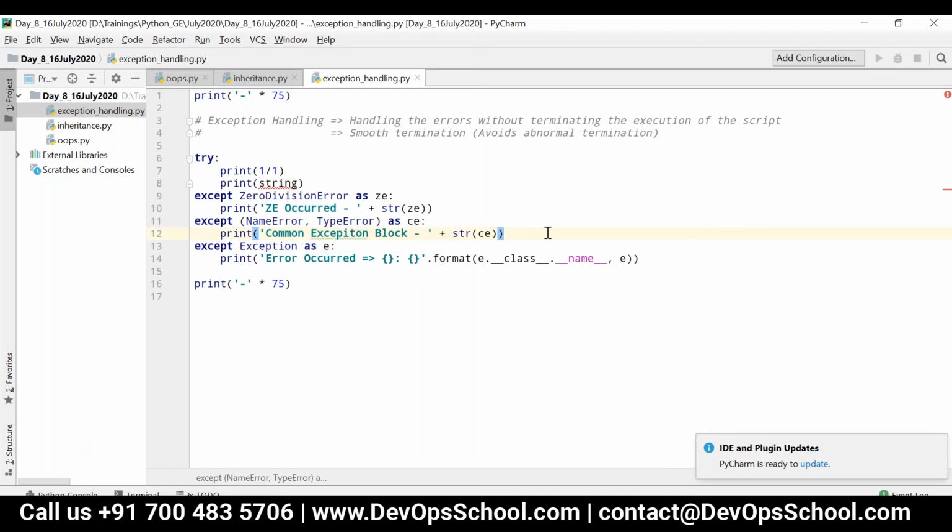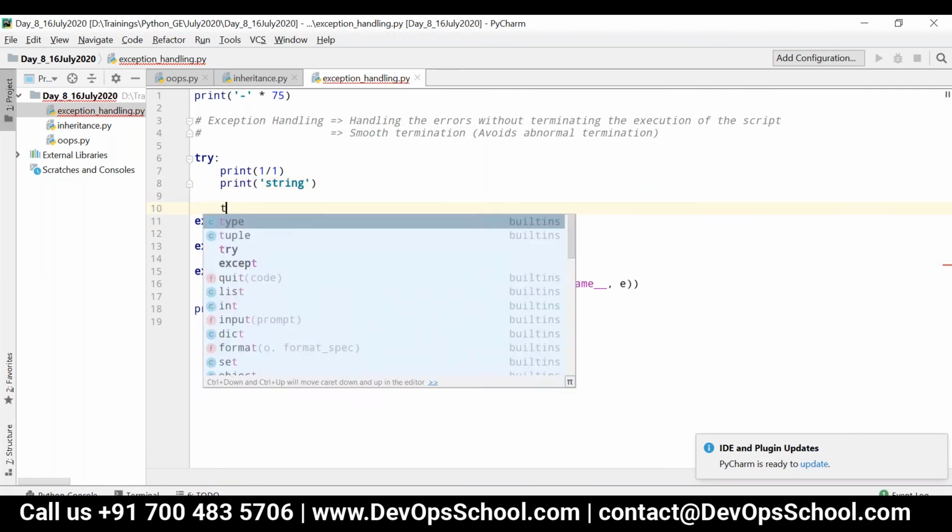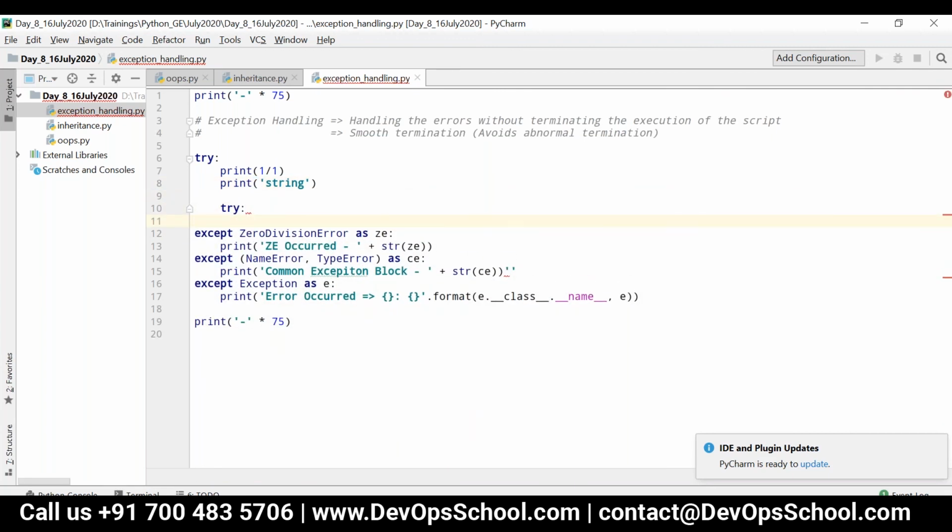Okay, now if I want to have nested try blocks, I can have it like this. Let's say here I can have something like this, try. And if I want to throw the exception manually, because in Java we have a keyword called throw, we can throw the exception manually, right? Similarly, here we have a keyword called raise. Using the raise keyword, you can throw the exception manually.